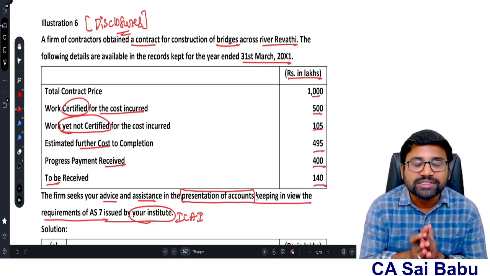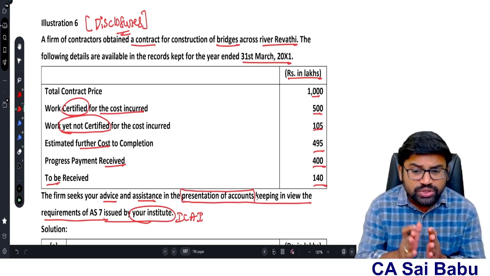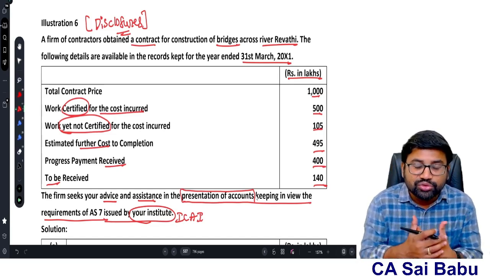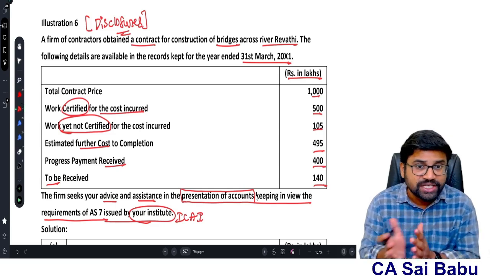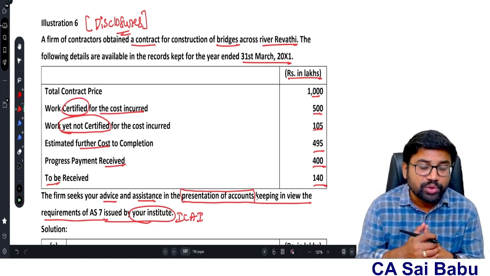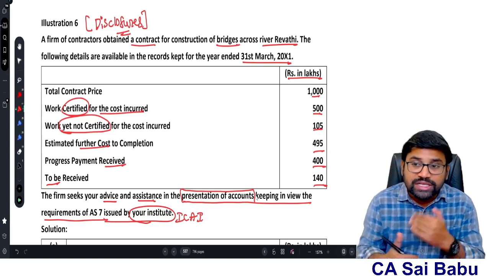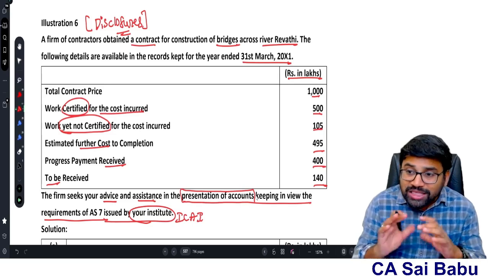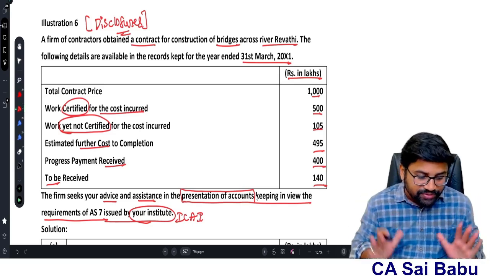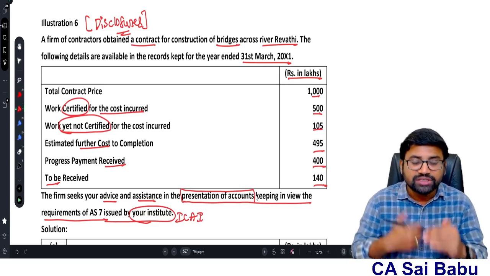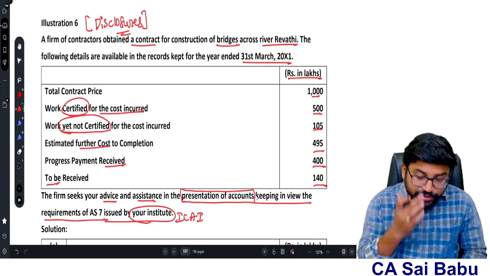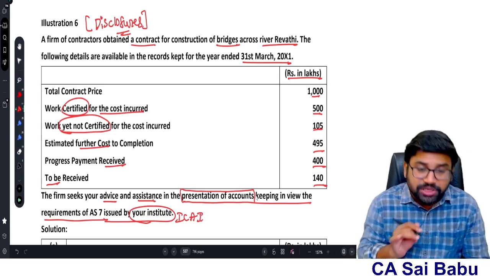We have seen in disclosures, that is, what is the total revenue to be recognized, what is the method we use to ascertain the revenue, what is the method we use to find out the percentage of completion, and in respect of the contracts which are in work in progress, till now how much cost we have incurred, what are the recognized profits or losses, all these points we have to recognize. Of course, there are some additional points also. I will tell everything. That's why I said you refer this question so that you will understand all the disclosures relating to AS7. But before that, understand certain terminologies here.